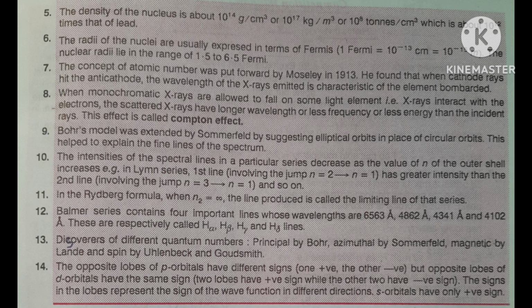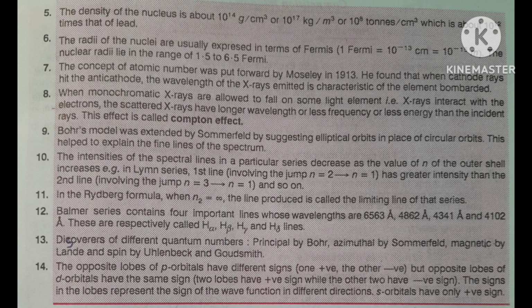Next point. The intensity of the spectral lines in a particular series decreases as the value of n of the outer shell increases, that is, the Lyman series.